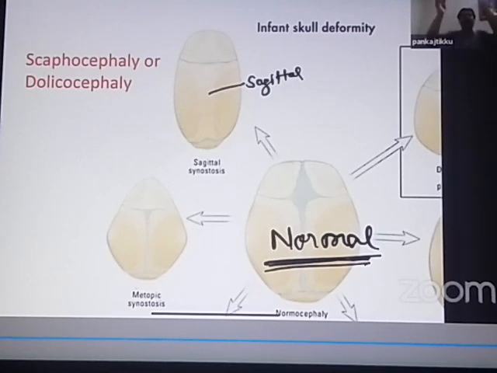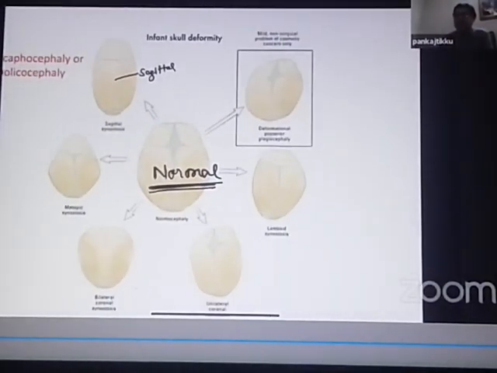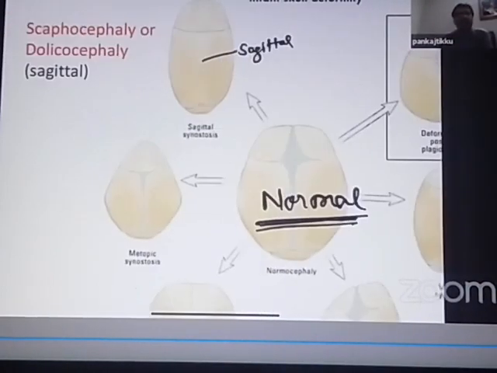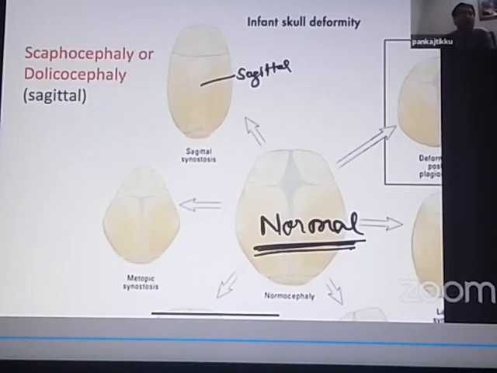This elongated boat-shaped head is known as scaphocephaly or dolichocephaly. So what is scaphocephaly? When the sagittal sutures fuse prematurely, other sutures on time, then this type of craniosynostosis is known as scaphocephaly. It is also sometimes referred to as dolichocephaly.